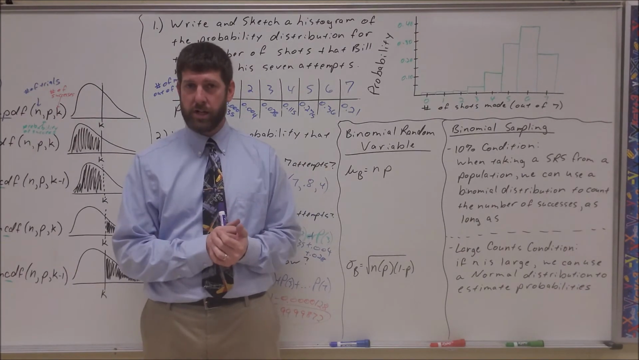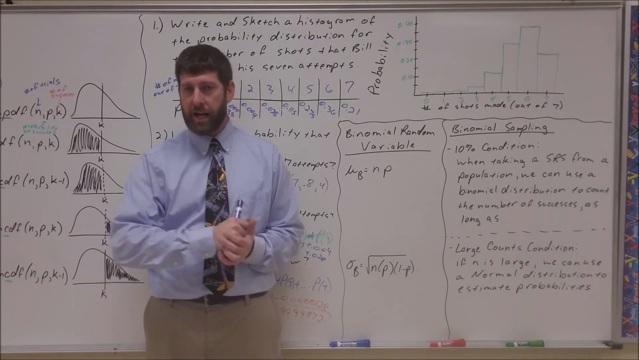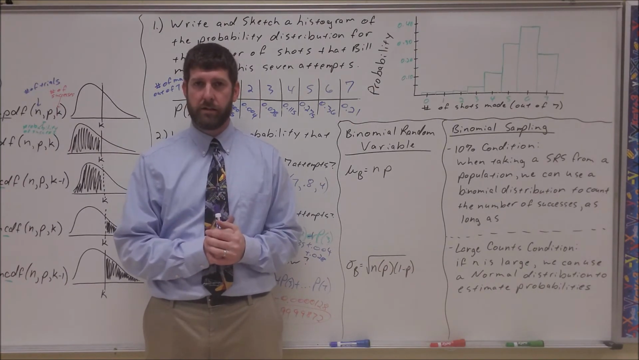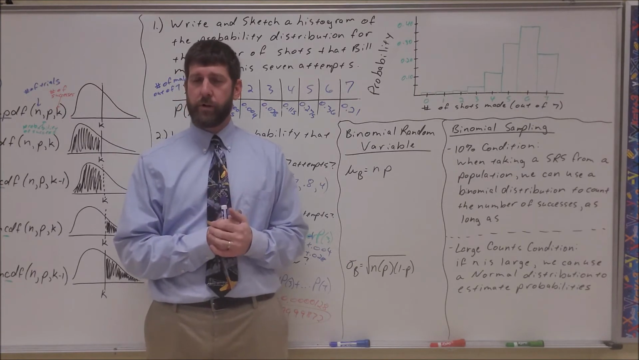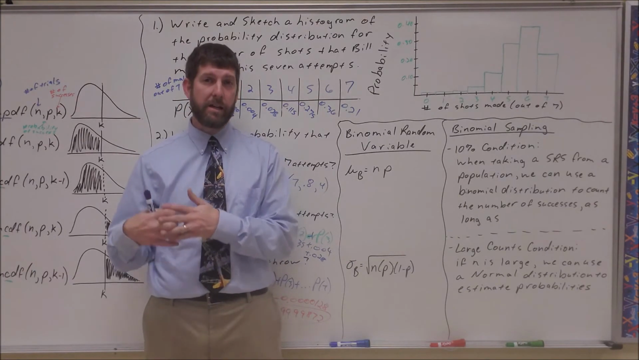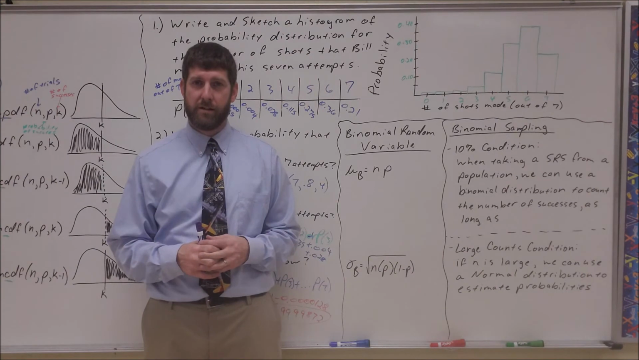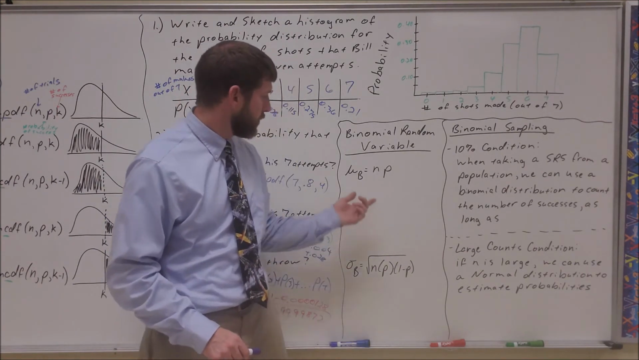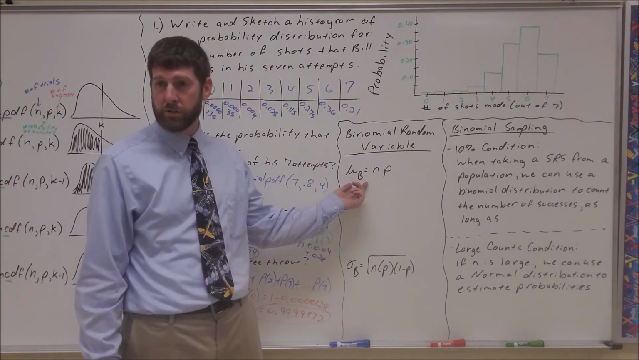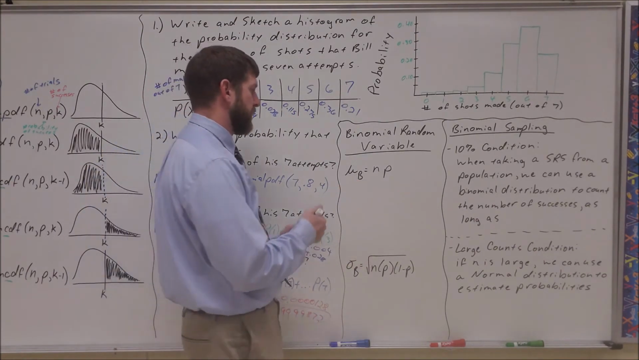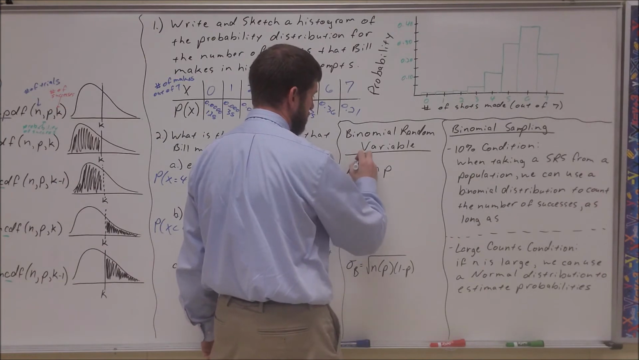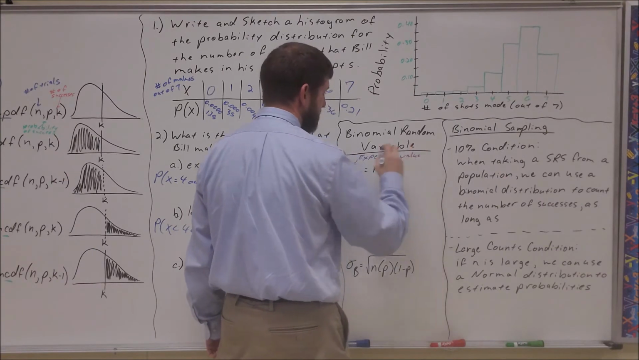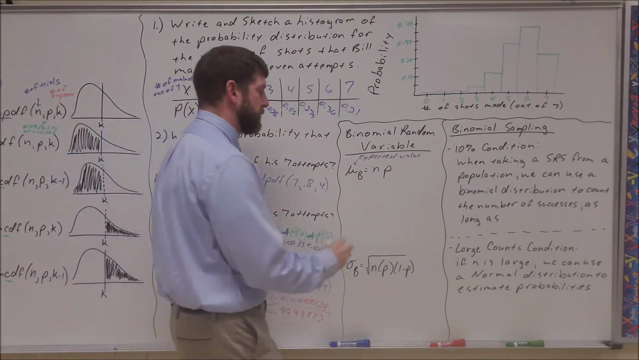Bill takes 7 shots. Bill's an 80% free throw shooter. How many do we expect Bill to make? Well, if he's an 80% free throw shooter, we expect him to make 80% of his shots. So whatever 80% of 7 is would be the expected value. That's what we talked about with random variables. Mean of a random variable is just the expected value.